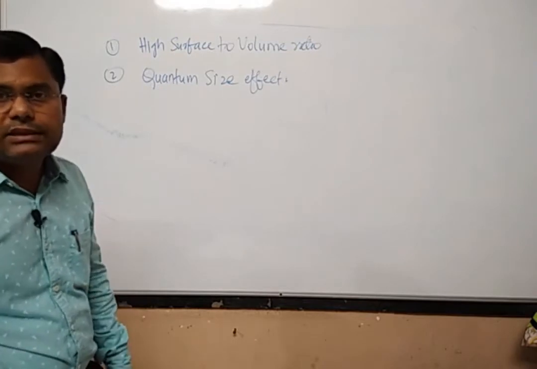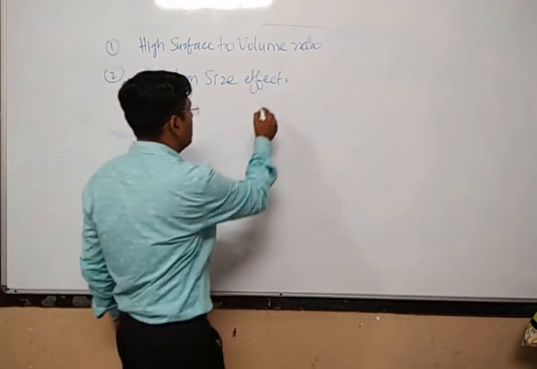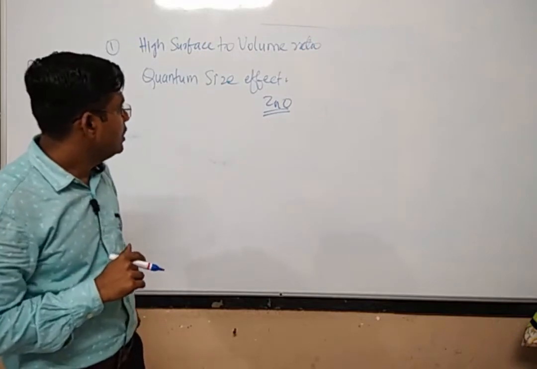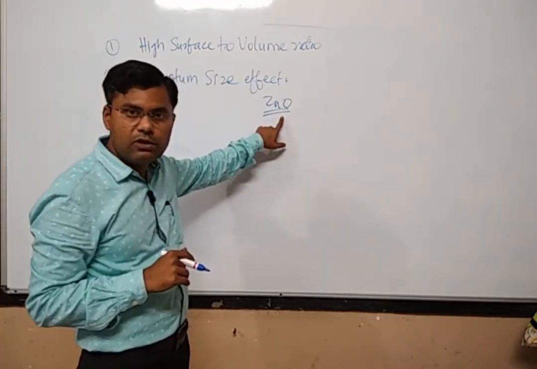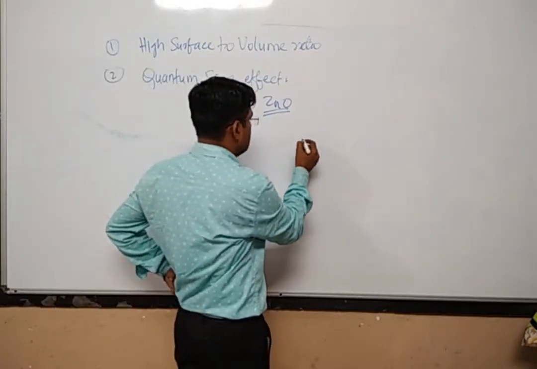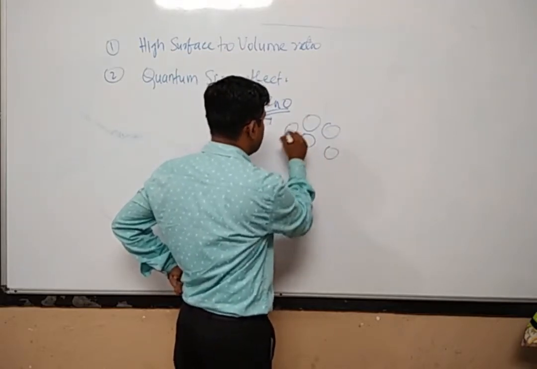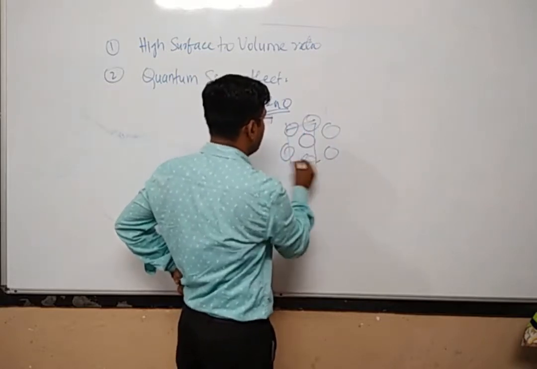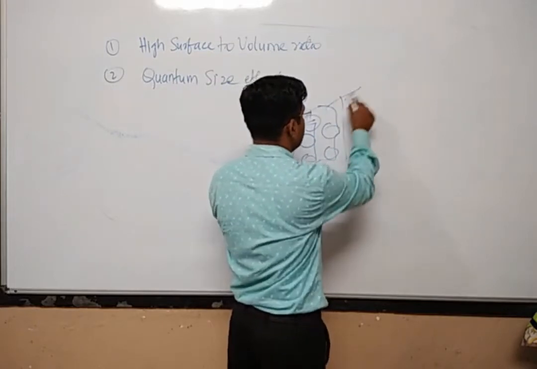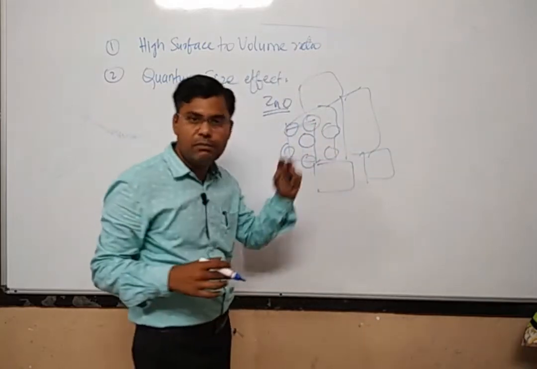Now what is this quantum size effect? Suppose you have a bulk material, for example bulk ZnO, which is not in the nano range. How is the bulk material formed? We have just seen the process. There is a single molecule, and these single molecules come together and create some unit cells. Then there is the aggregation of so many unit cells, and you get the bigger particle.